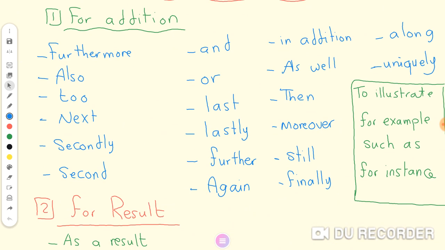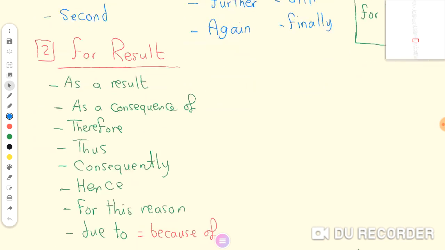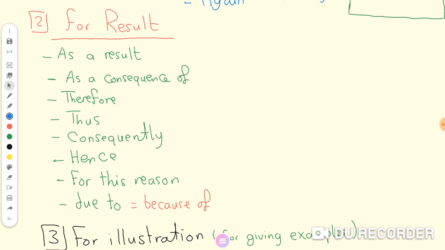Or we can use some transition words to give examples, because when I give an example, we add more information to enlarge the paragraph, to enlarge the text. For example, to illustrate, for example, such as, for instance. We have another type of transition words that we use for result, like as a result, as a consequence of, therefore, thus, consequently, hence, for this reason, due to, because of.